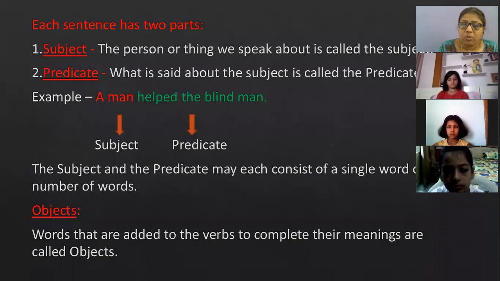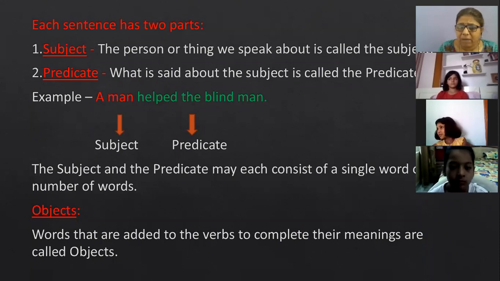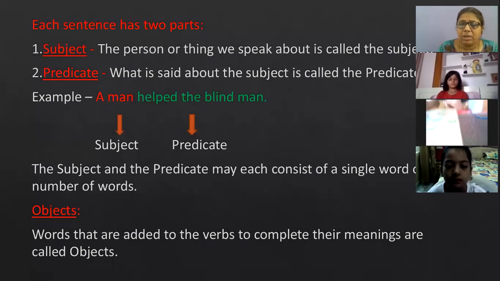And what he did, that he helped the blind man, is the predicate. This way our sentence is divided into subject and predicate. Now the subject and the predicate may each consist of a single word or a number of words. As in the predicate, there are 4 words. So it can be a single word and it can be a group of words also.